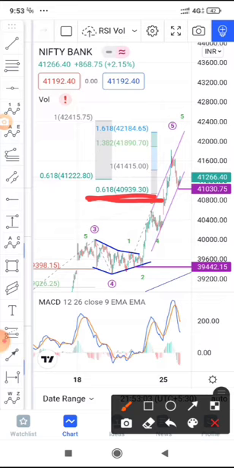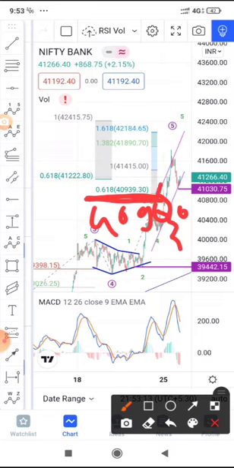It should not go beyond 41,900. Let's say we can have a 40 points safety margin. If it starts a big drop from this, then you can safely say that it will not go further up, as it has found resistance and its wave is ending at the 0.618 level.